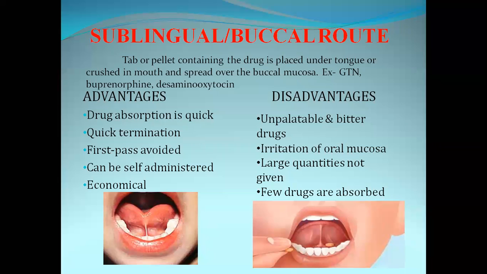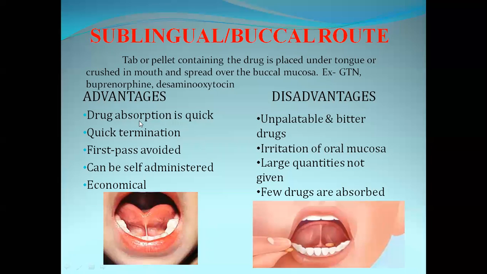Remember the last slide, where I gave examples of drugs that have high first pass metabolism: glyceryl trinitrate and morphine. As glyceryl trinitrate has high first pass metabolism, this drug is administered by the sublingual route rather than the oral. Now, coming to the advantages and disadvantages of the sublingual route of drug administration.